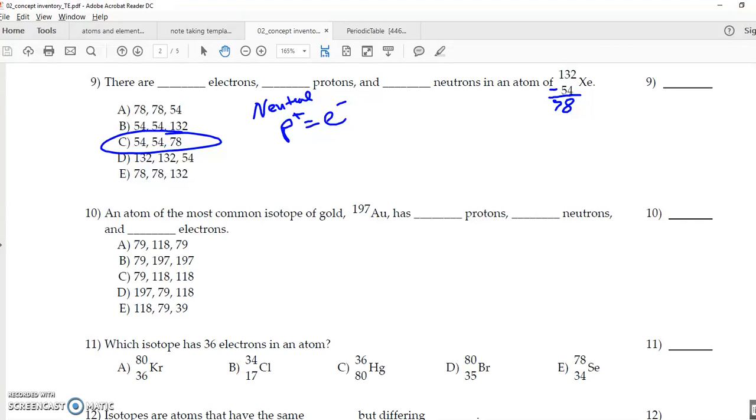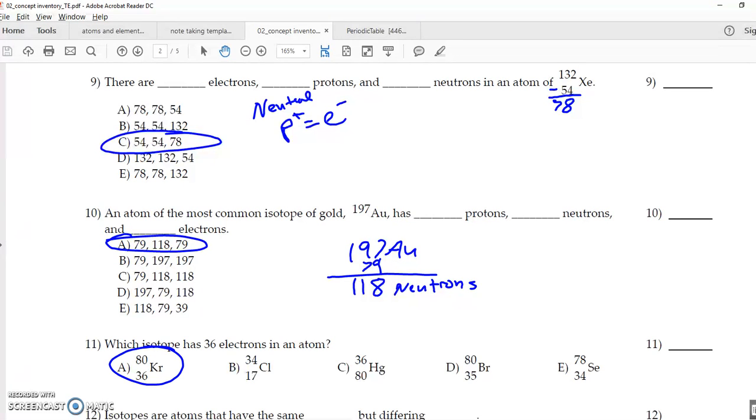The most common isotope of gold is 197 Au. Okay, look up, 79 is my atomic number. It gives me 118 neutrons. So looking at our answers, that'll be A. Next, the isotope with 36 electrons in this atom. Well, 36 electrons is equal to our protons, in the bottom number right here. This bottom number gives me the protons, or the atomic number.